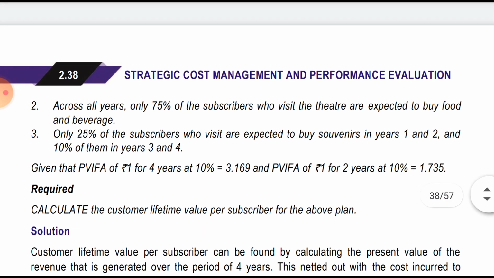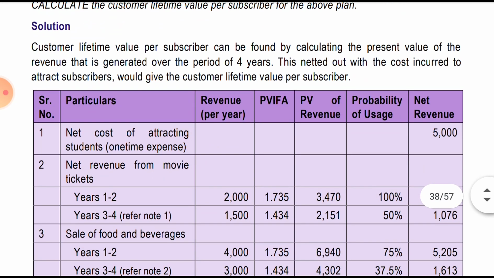Given the PVAF for year 1 to year 4 is 3.169, and for year 1 and year 2 is 1.735. So the first basic thing we will do is find the PVAF for the third and fourth year. So we will deduct 3.169 minus 1.735. We will get 1.434.